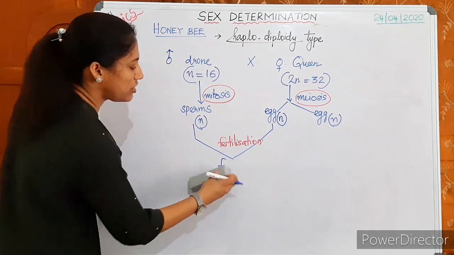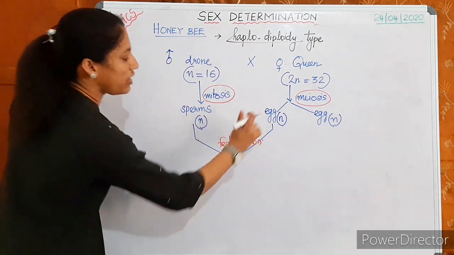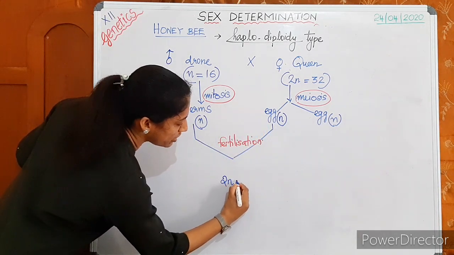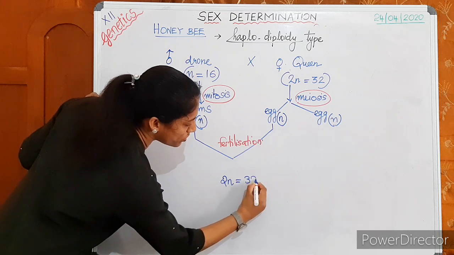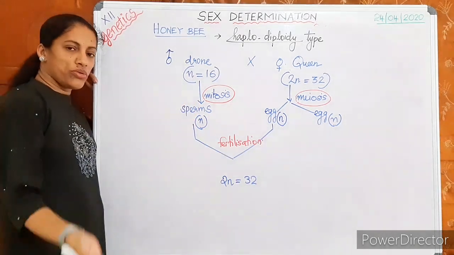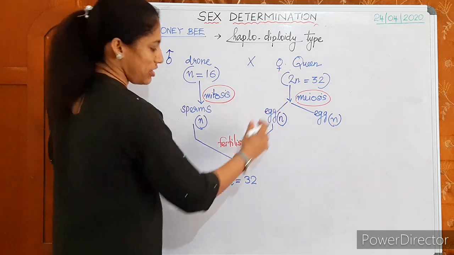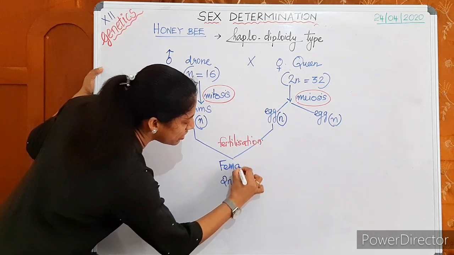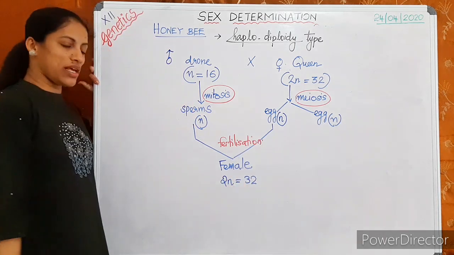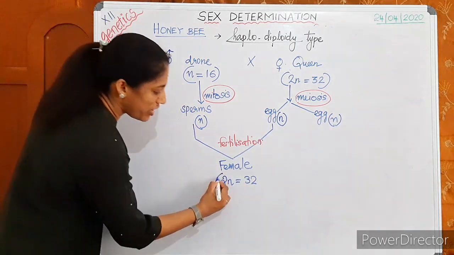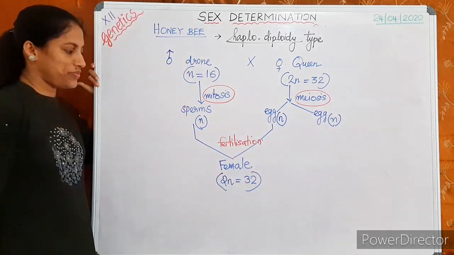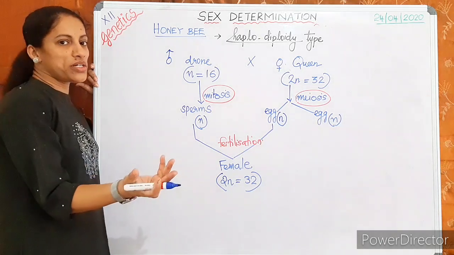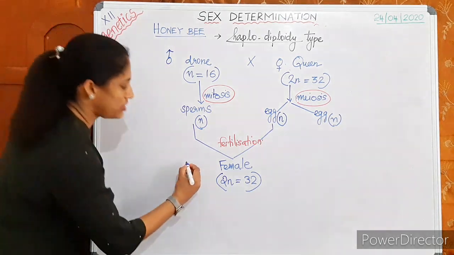So just listen here. When it is N and N, it becomes 2N. What is 32, paired? It is not forming a queen. Only one queen is there. It is forming a worker bee, which is female. It results in a female where it is diploid. So how workers are produced is clear. This is a worker bee.